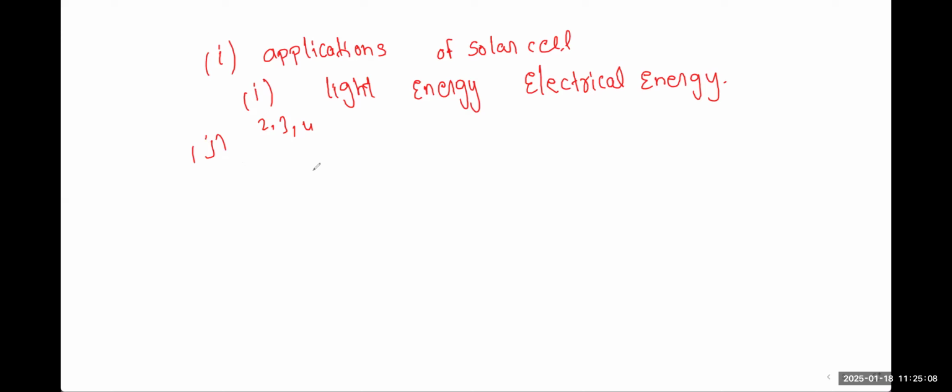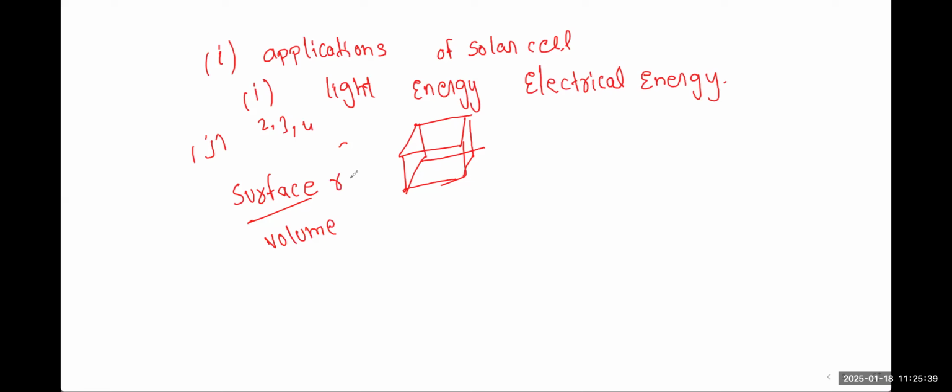Now J. What is given? Explain the significance of surface to volume ratio at the nanoscale. For the surface to volume ratio, you have to draw the figure of a cube, which should be divided equally, and then you have to calculate the area of that particular face. That is called surface to volume ratio in a nanomaterial. Please see the notes I have given you, and if you have any doubt, please let me know.